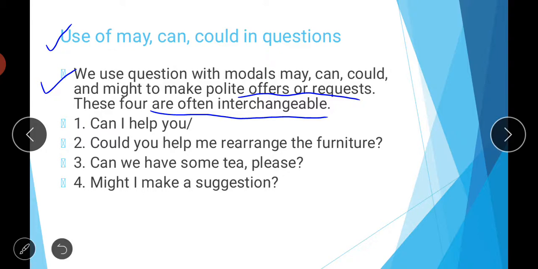So, can I help you? Students, this slash is by mistake, here there is a question mark. Can I help you? Could you help me rearrange the furniture? Can we have some tea please? Might I make a suggestion? So like this, when you are saying something in a polite manner, you can use these kinds of words for asking permission, or for offers or requests, to form questions. So I hope it's clear to all of you.